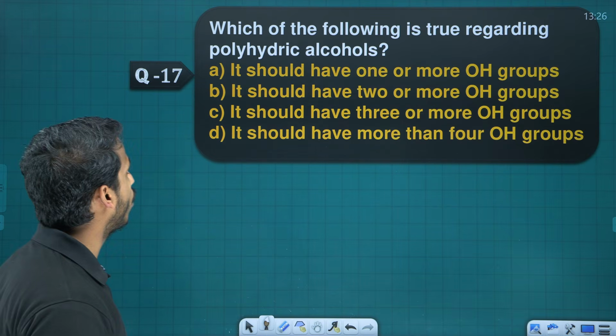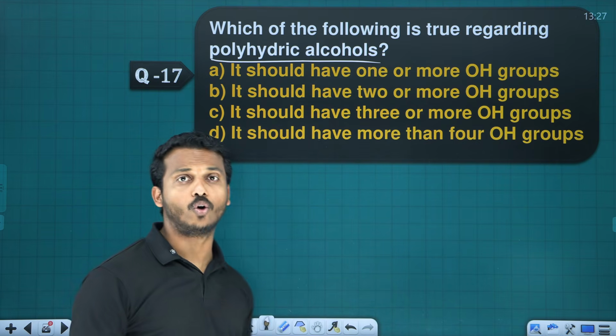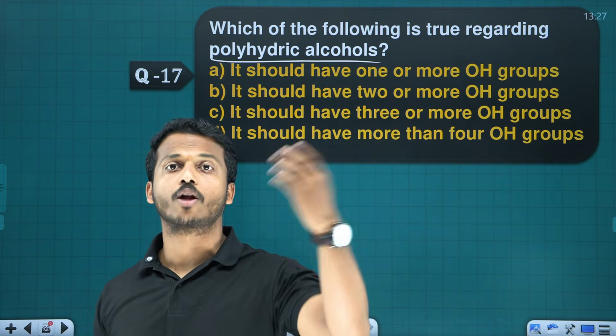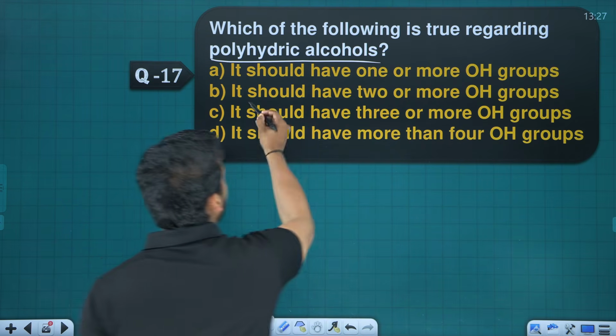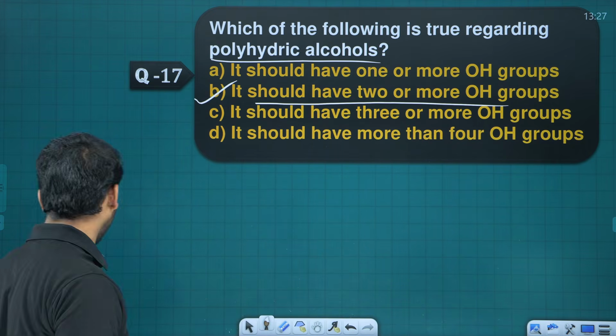Next one, which of the following is true regarding polyhydric alcohol? What do you mean by polyhydric alcohol? They contain OH groups, 2 or many. So it should have 1 or more, no? It should have 2 or more OH groups. They are called polyhydric alcohols.